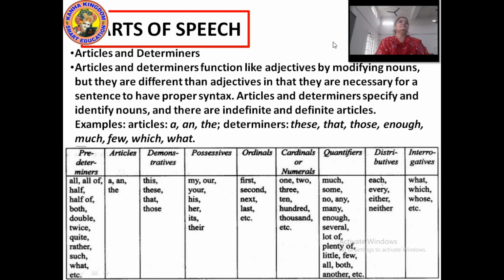Articles and determiners. Articles, we all know. What are articles? Articles are a, an, and the. A and an are indefinite articles, and the is a definite article.